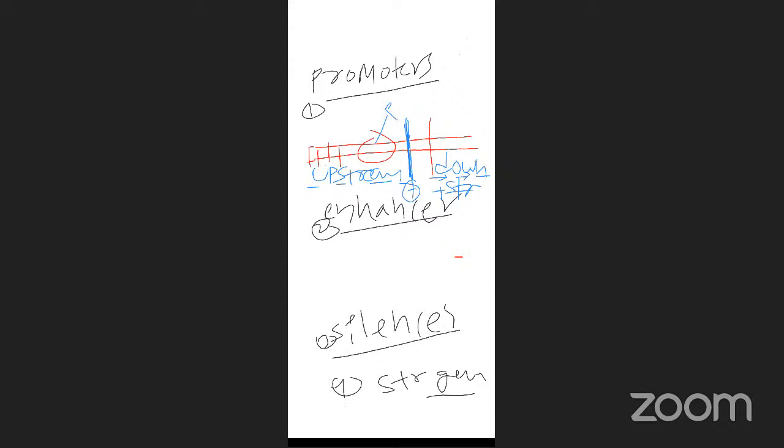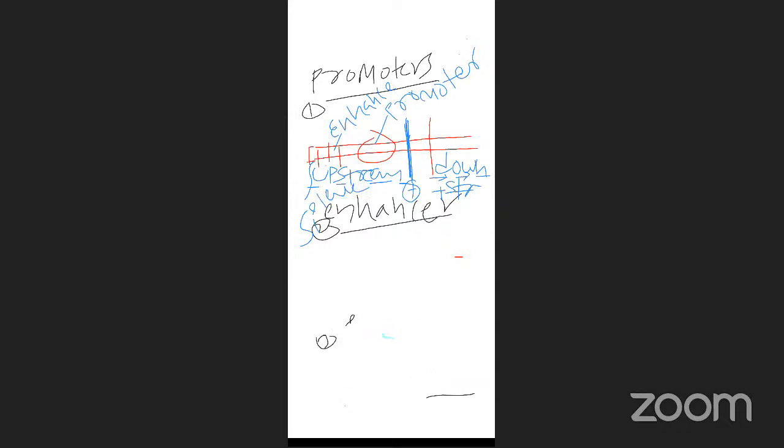Promoter, enhancer, silencer. Upstream, downstream, clear? Right. Yes, sir.